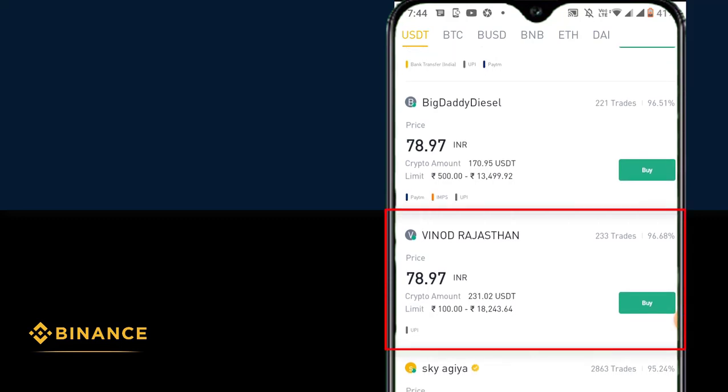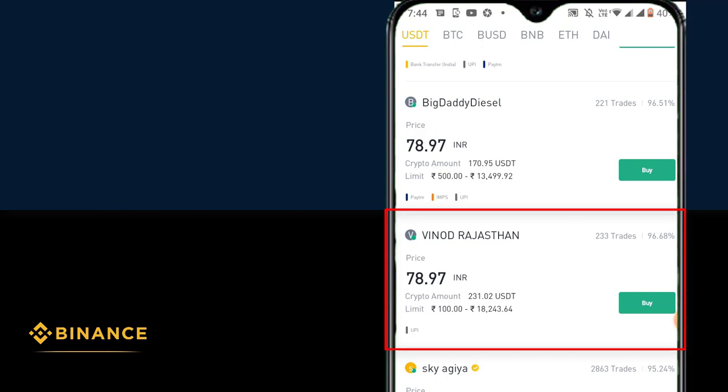So he has a limit order of 100 rupees to 18,000 rupees, so we are able to buy 100 rupees of crypto from him. I'm looking for 200 rupees of crypto. He has completed 233 trades with a 96.68 completion rate. Remember, our minimum completion rate was 95. He has more than 95, and he also has the highest number of trades, which is 233.